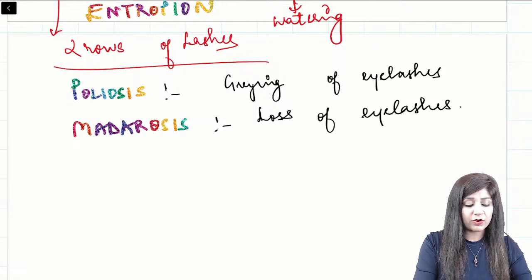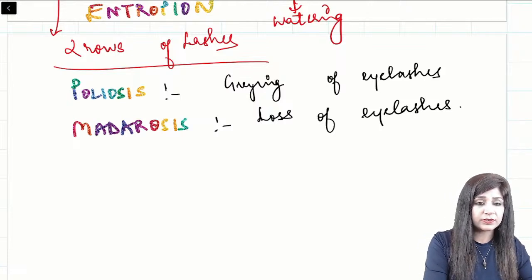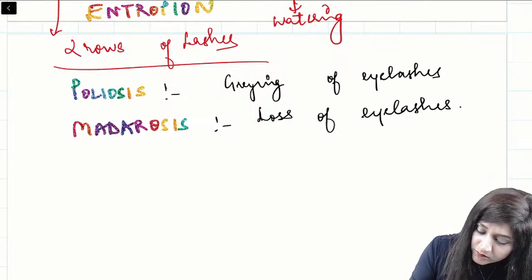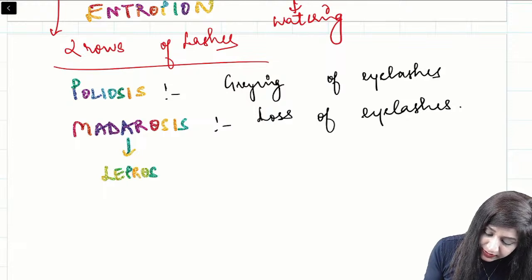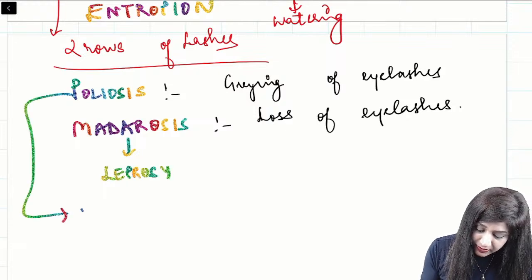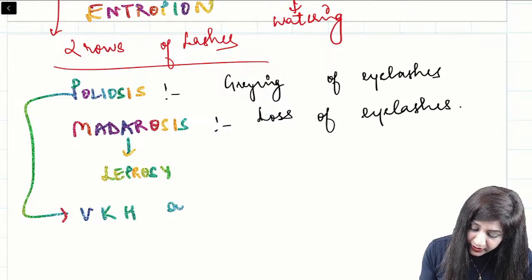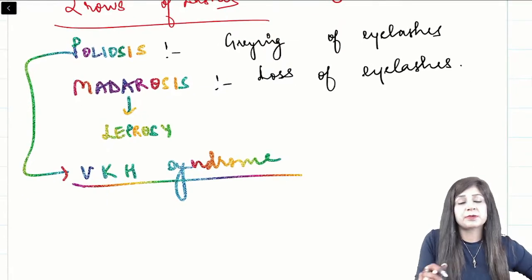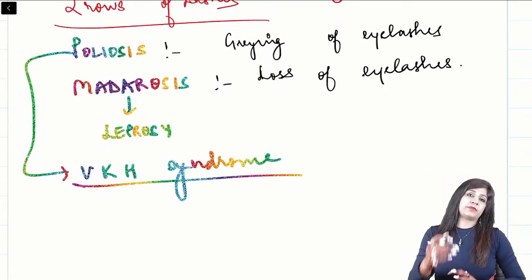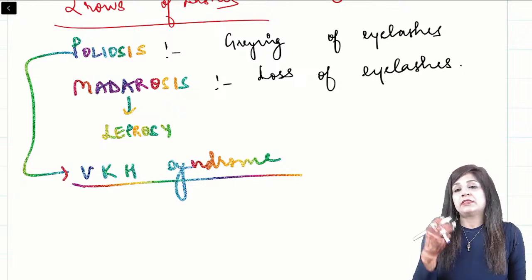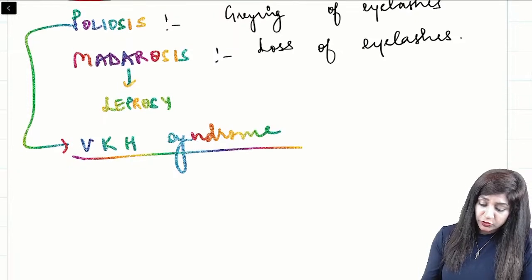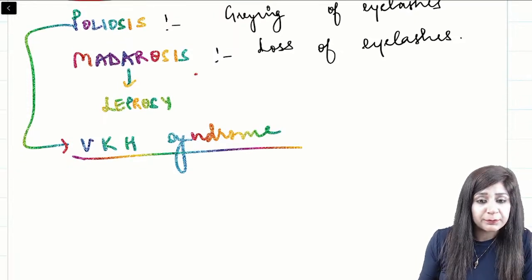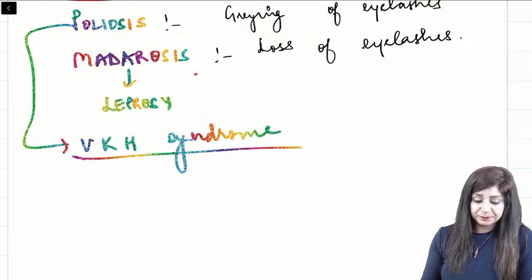Where is poliosis found? Can you tell me? Like madarosis is found in leprosy, poliosis is found in VKH syndrome, Vogt-Koyanagi-Harada syndrome. It can be part of multi-system involvement. We have cutaneous involvement, which includes vitiligo and poliosis, then sensorineural hearing loss, tinnitus, meningitis. There are so many syndromes. Madarosis can be part of leprosy, Hansen's disease.